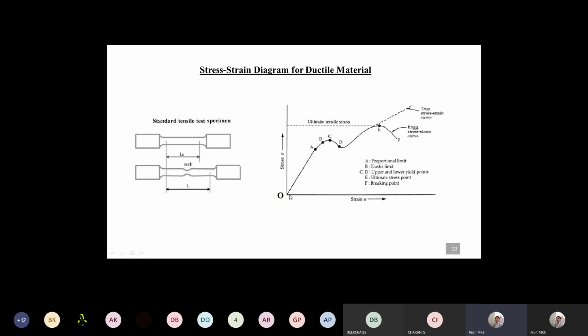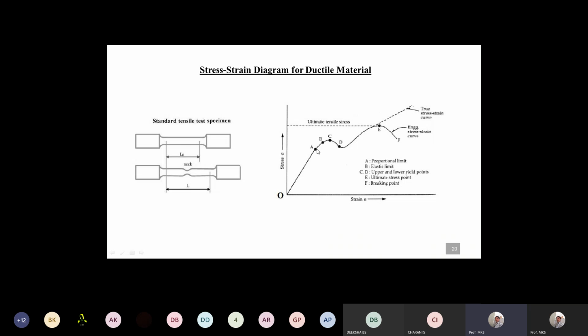It is a proportionality line. As the stress increases, strain also increases. From O to A, stress is directly proportional to strain. We call that the proportionality line, and at point A, we call it the proportionality limit. At point A, this will be the load, and at this particular load, this is the stress and this is the strain. If you remove the load at this point, the material will go back to its initial shape. It will go back to this initial shape if you remove the load at point A.